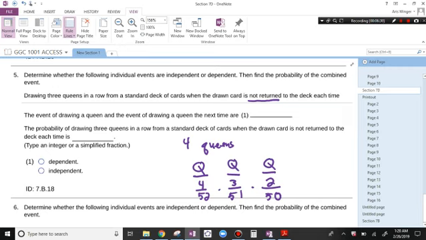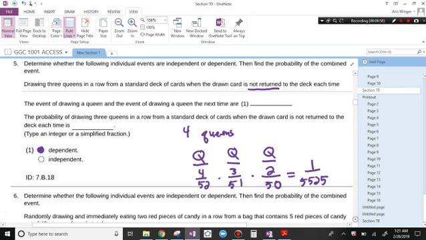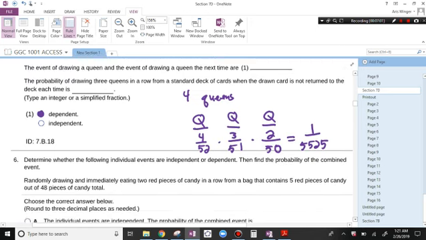So we've got 4 over 52 times 3 over 51 times 2 over 50. When you put this in the calculator, it's 1 over 5,525. These events are dependent on each other because removing a queen now and not putting it back impacts the probability of getting a queen later.